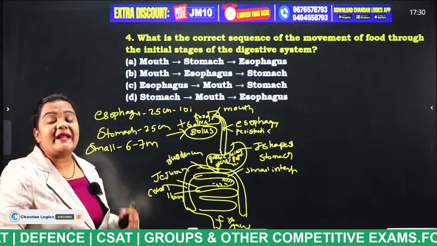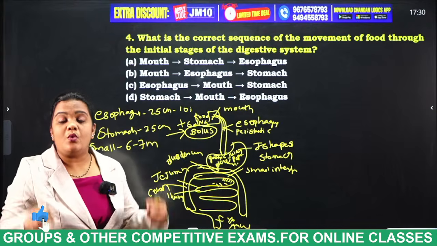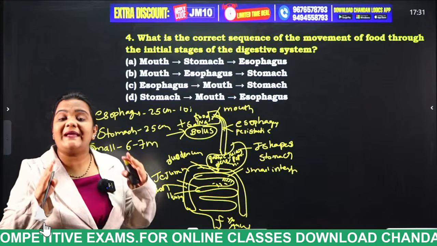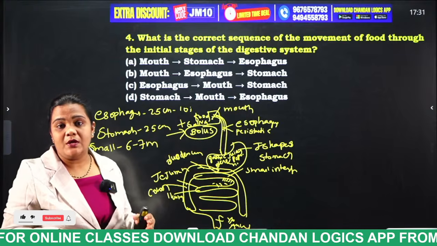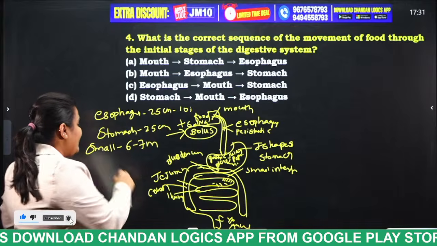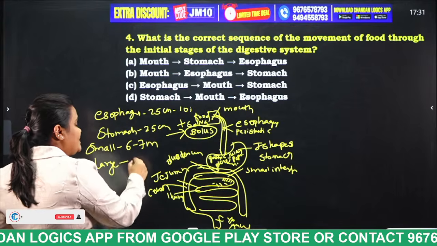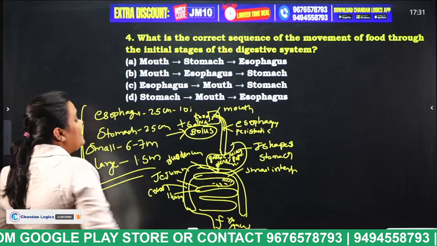Okay, if we stretch the small intestine, how much will the area of that small intestine be? It will be equal to the area of a tennis court. Okay, and finally, large intestine length is what, students? 1.5 meters. Remember these numerical values, students, very, very important.